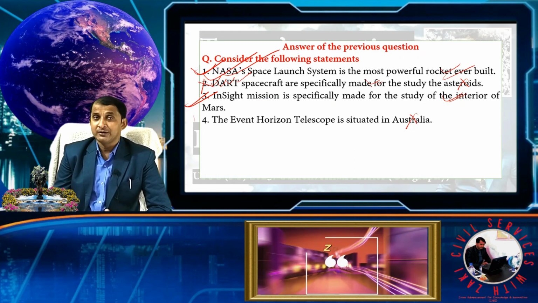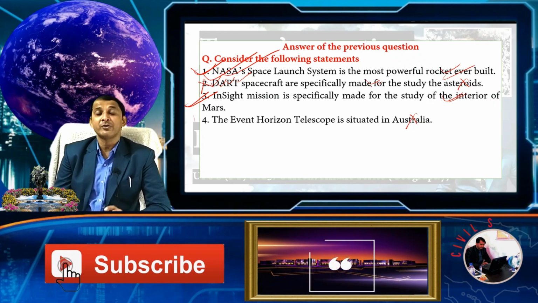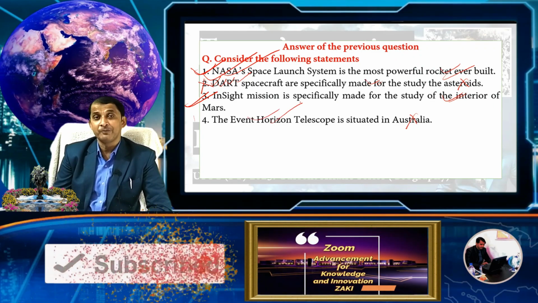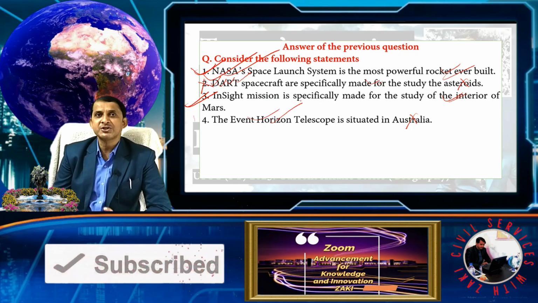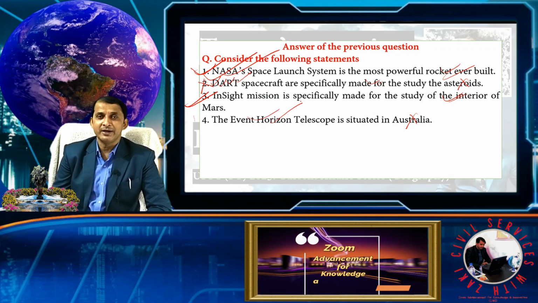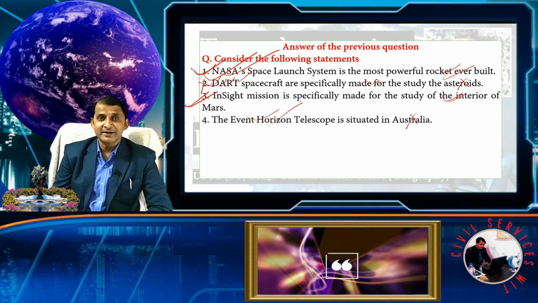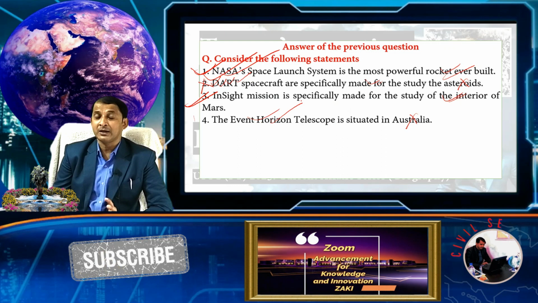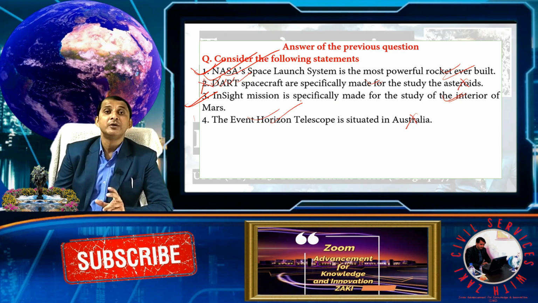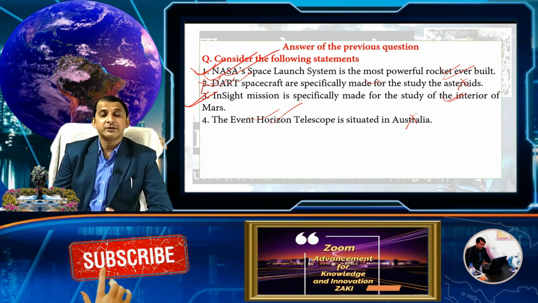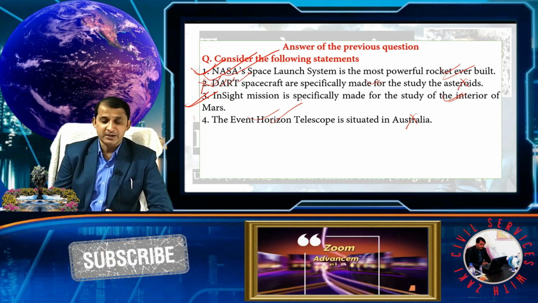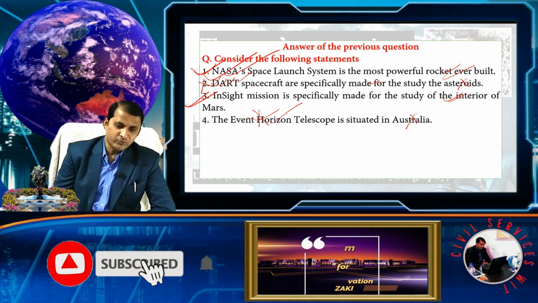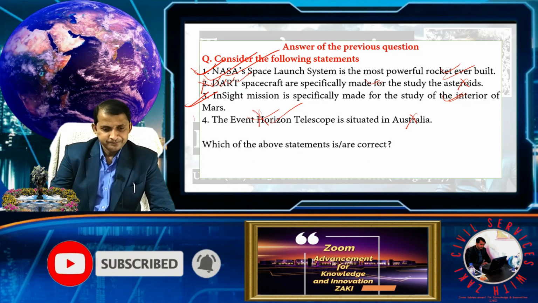So you can see our previous video about the details of this Event Horizon Telescope, because this telescope captured the first black hole picture in 2019, and in 2022 it captured the picture of our own Milky Way galaxy's black hole. That's why this project is very, very significant. So this is wrong. So 1 and 3 is right.